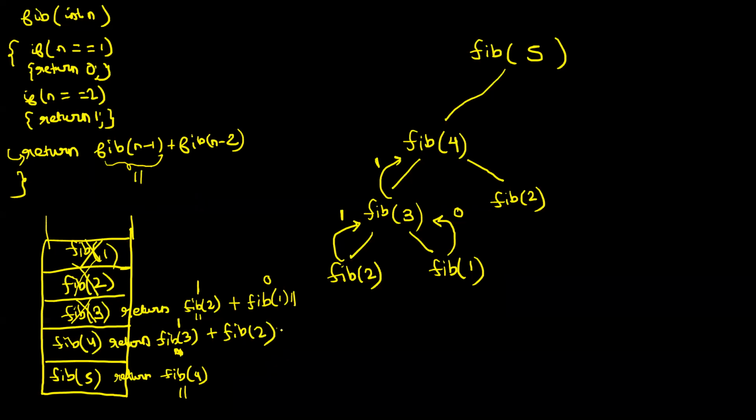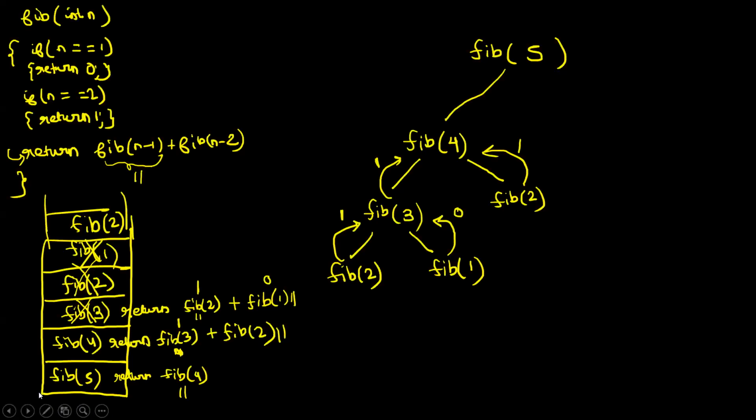The moment you make a call to fib of 2, this context gets paused here, and a new context for fib of 2 will be created and added to the top of the stack. Now fib of 2 starts running. This is a base case, so this will return 1 to the caller. The context is destroyed and it will be returning 1 to the caller. So you get fib of 2 equal to 1 here.